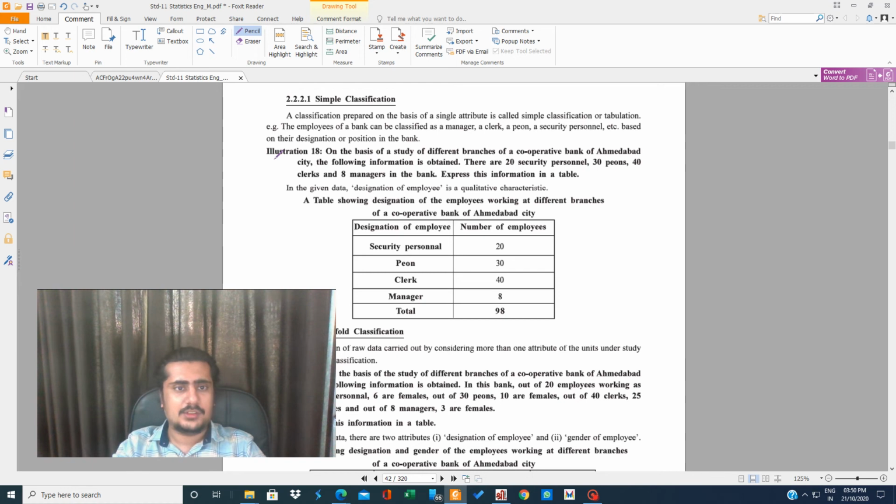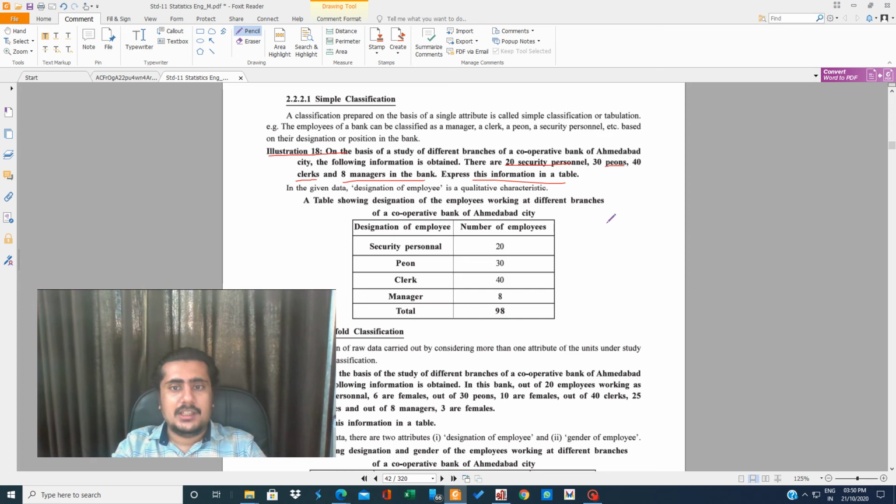Starting with illustration 18: express the information in a table. I will explain how the system of a table works. On the basis of the study of different branches of the Cooperative Bank of Ahmedabad City, the following information is obtained. There are 20 security personnel, 30 peons, 40 clerks, 8 managers in the bank. How will you classify this in the table? How will we put it into the frame?